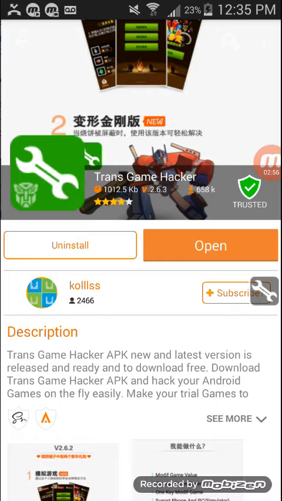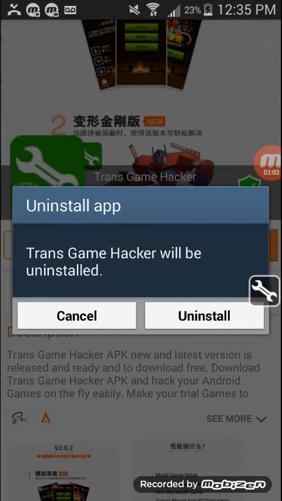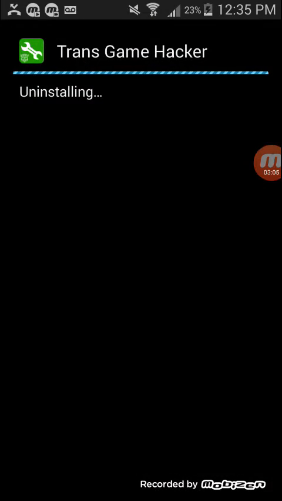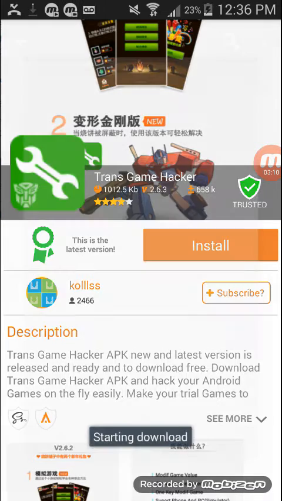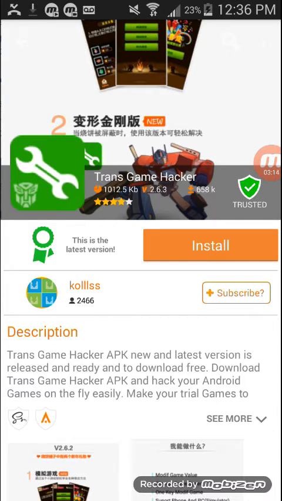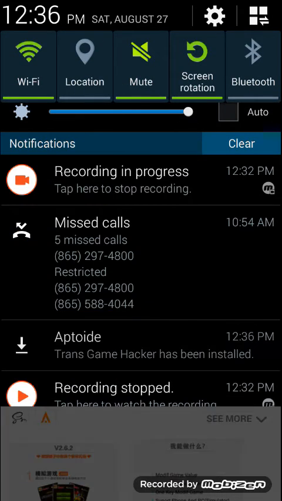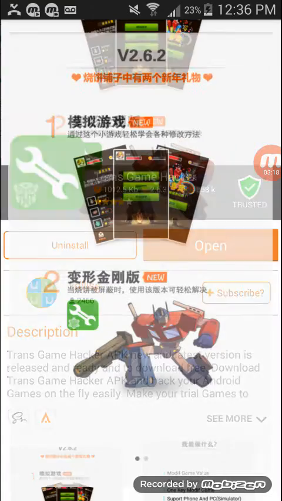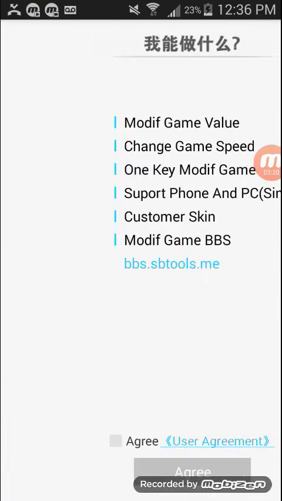I already have mine installed, but I'll just uninstall it to show you what happens. Uninstall it. Then I'll show you. So it's starting to download. Then press that. And then slide over.